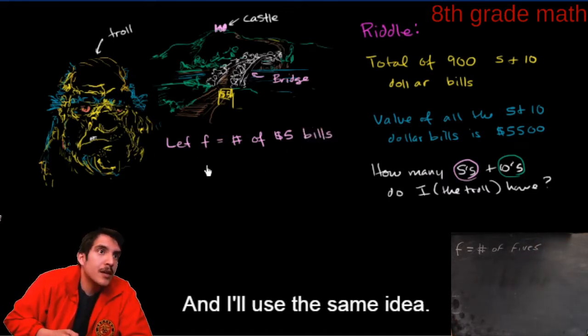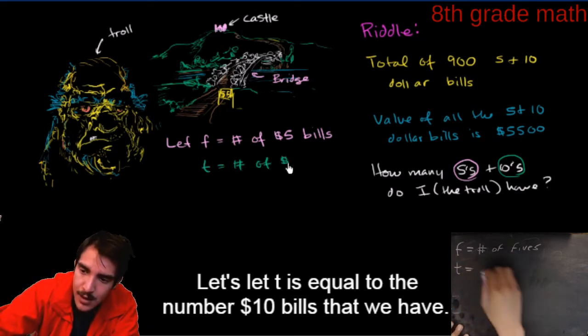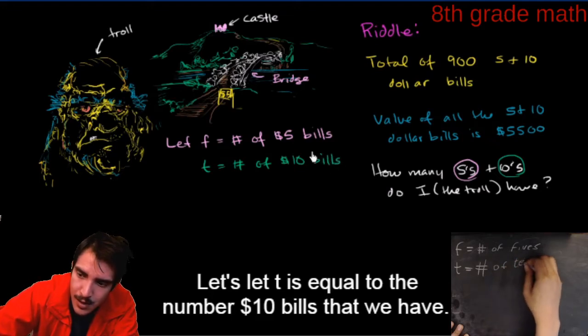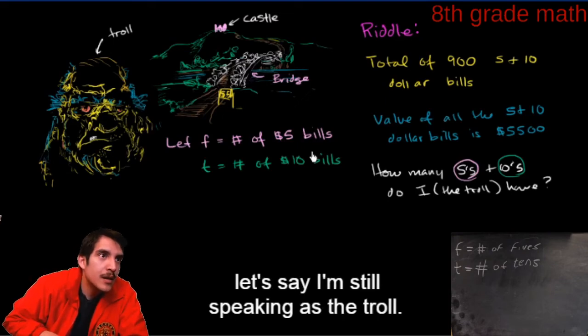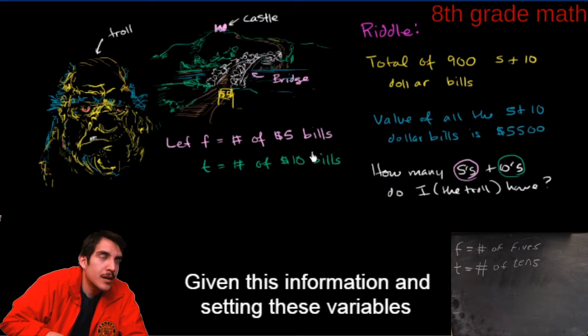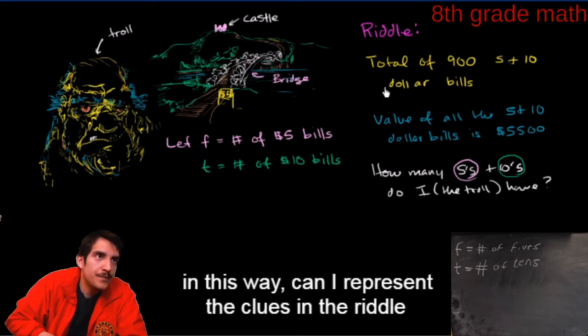And I'll use the same idea. Let's let t equal the number of $10 bills that we have. Now, given this information, I'm still speaking as a troll. I'm a very sympathetic troll, and I'm going to give you hints. Given this information, setting these variables in this way, can I represent the clues in the riddle mathematically?